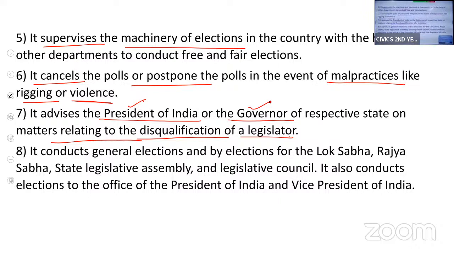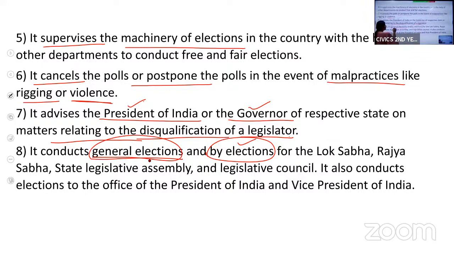Then what elections do they conduct? The Election Commission conducts the general elections every 5 years. We vote for the government. So general elections are conducted by the Election Commission. Then by-elections. So what are these by-elections? If any legislature resigns, or if he dies, or if he is removed, if that seat is vacant, that seat has to be filled. So for that particular seat, they'll conduct by-elections.